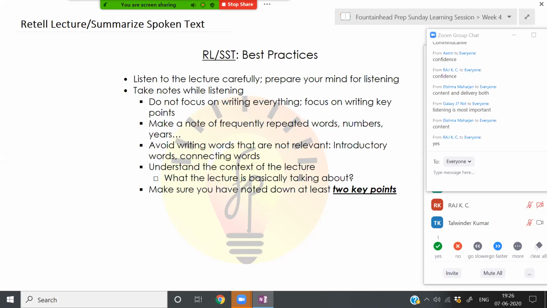Okay, so I'm giving best practices for Retell Lecture and Summarize Spoken Text together, because the input, that is, the listening to the lecture part, is similar in both Retell Lecture and Summarize Spoken Text, which is why I've combined both of these. So let me know if this is confusing. I hope it is not.